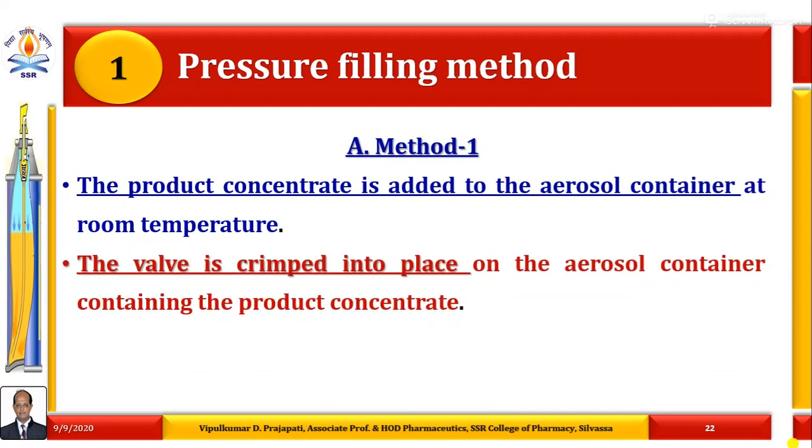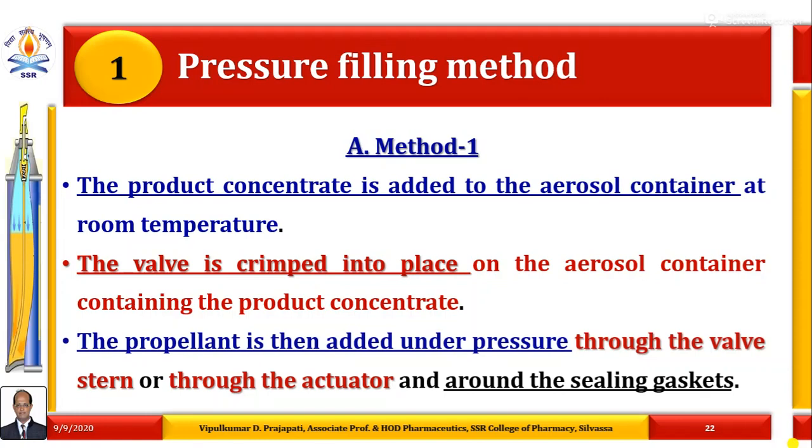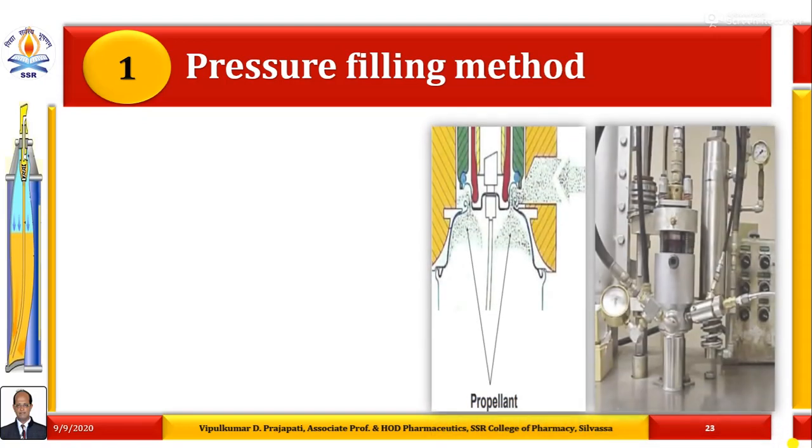So the first method: the product concentrate is added to the aerosol container at room temperature. The valve is crimped into place on the aerosol container containing the product concentrate. Then the selected propellant or a blend of propellants is added under pressure. First the propellant having low vapor pressure is added, and then the high pressure one second, through the valve stem or through the actuator and around the sealing gaskets. So this is method 1 of the pressure filling method.